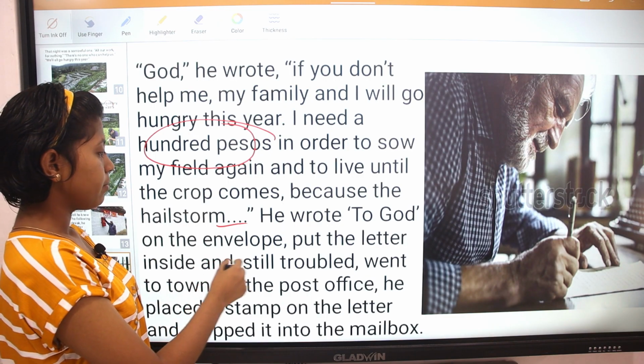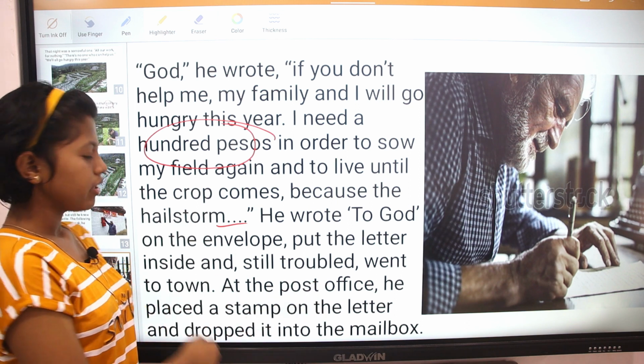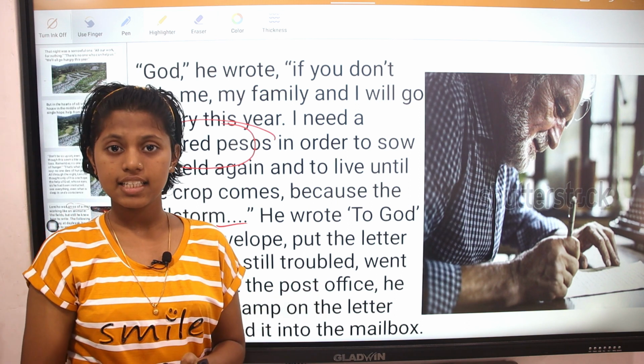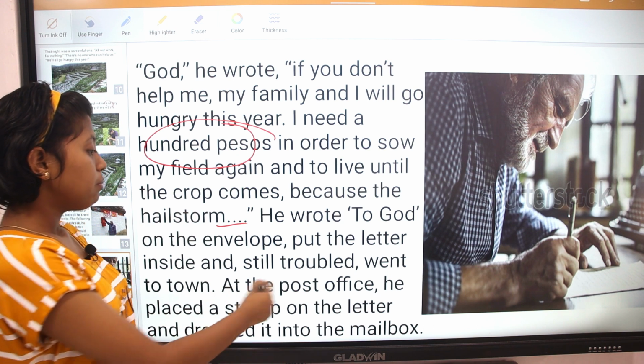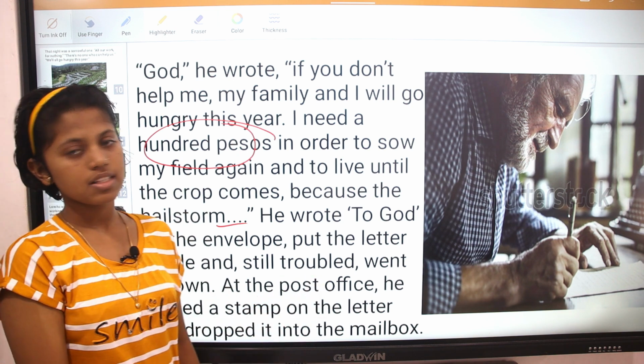He put the letter inside the envelope and went to the town. He went to the town and placed that letter in the mailbox. At the post office, he placed a stamp on the letter and dropped it in the mailbox.